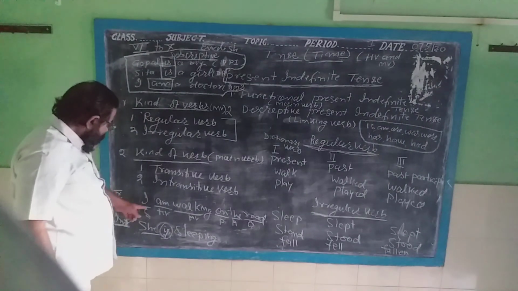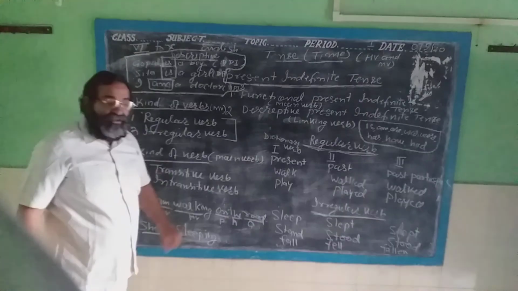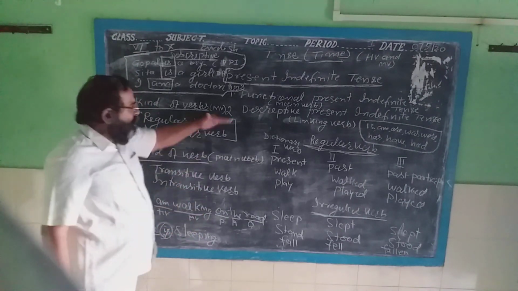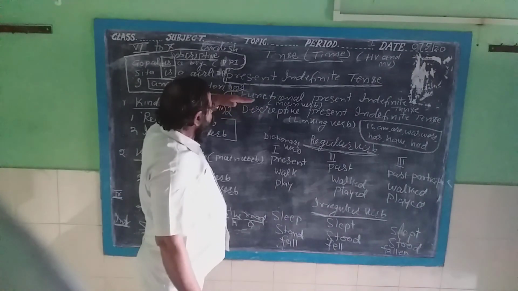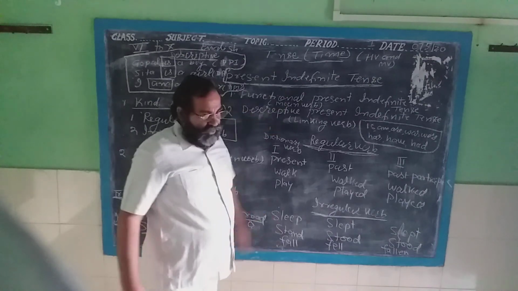And here, I am walking on the road, it is called functional. But I will tell you in the next video about the two kinds of present indefinite, that is the functional indefinite and the descriptive.